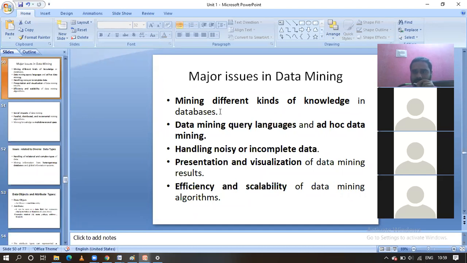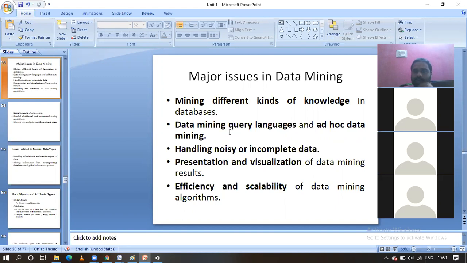Normally, the database consists of huge amount of data. Obviously, huge amount of knowledge will be also there. What is the kind of knowledge you want to extract? Okay, that is the main issue related to the data mining.